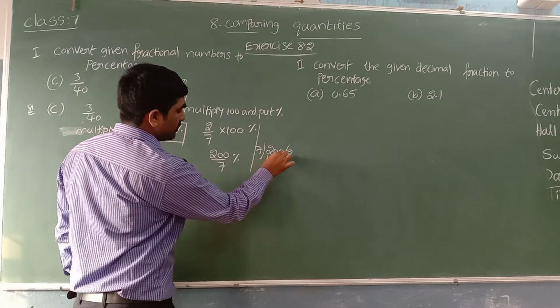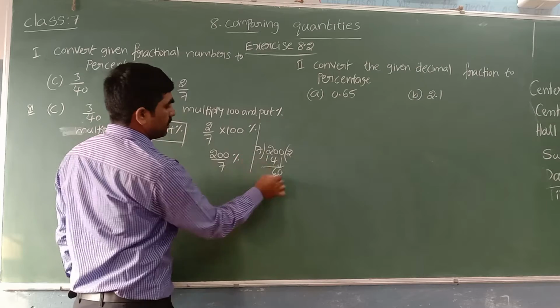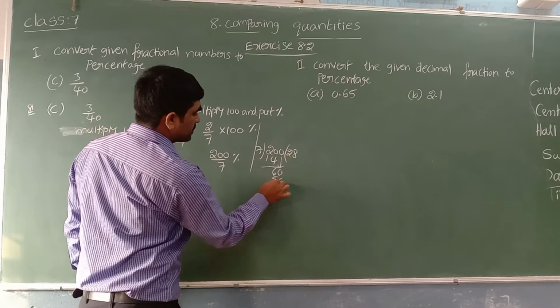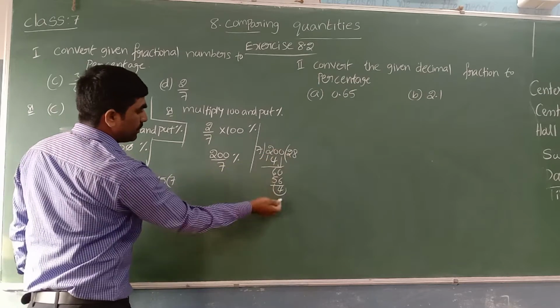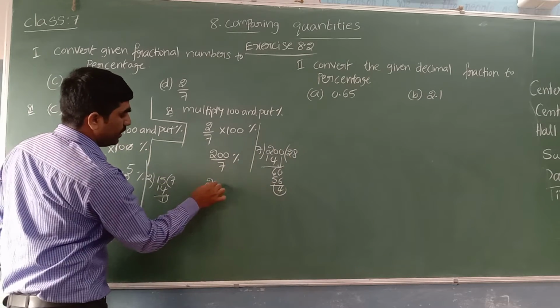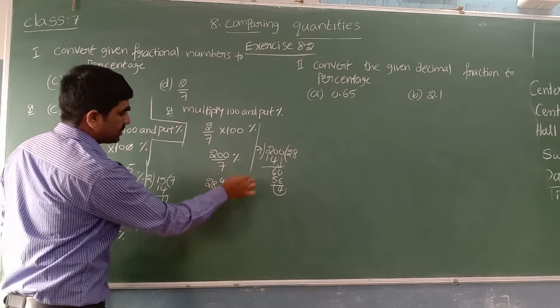Here 6 left. This 0 we can bring down. 60, 7 8s are 56. How much left? 4 left. Now convert into mixed. 28 and 4 by 7. 28 4 by 7 percentage.